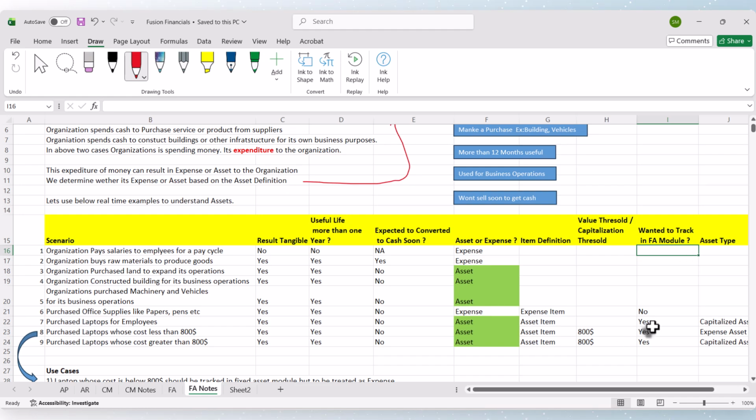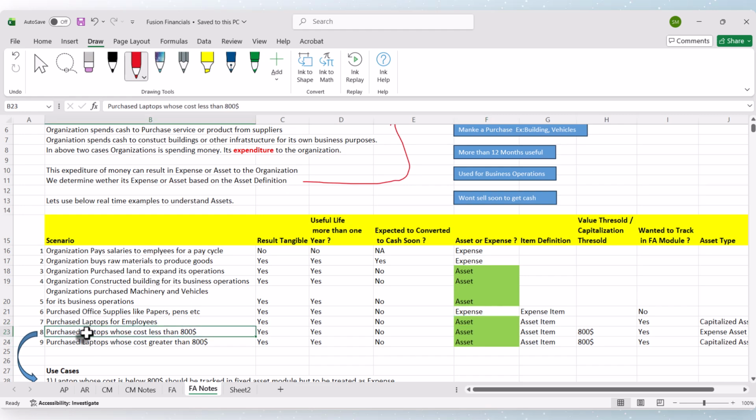There is a process to ensure whether this has to be tracked in FA or not. That control is there, and we will understand it in the next videos once we get into that. So I have included this column. That is the meaning of this column.